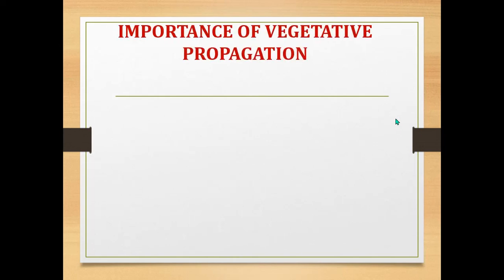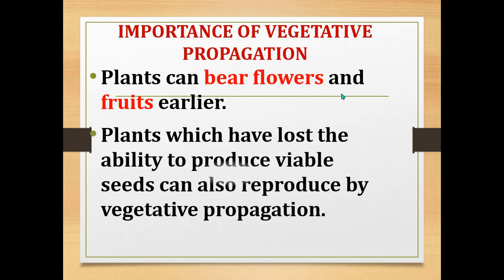Now, the importance of vegetative propagation. Plants can bear fruits and flowers earlier. Plants reproduced by vegetative propagation can bear flowers and fruits earlier. Plants which have lost the ability to produce seeds can also be reproduced by vegetative propagation.